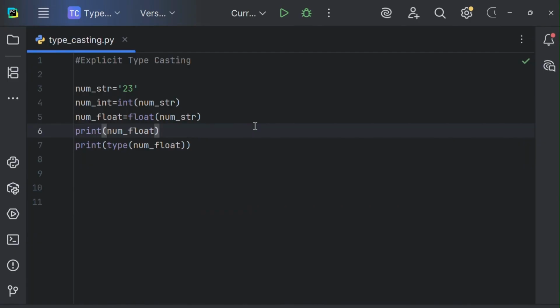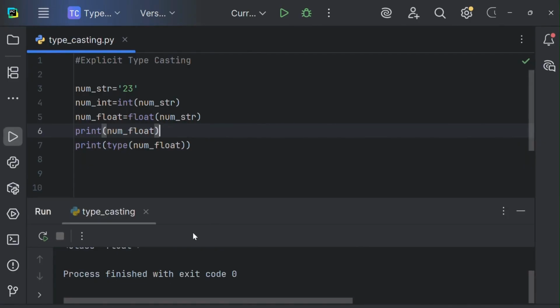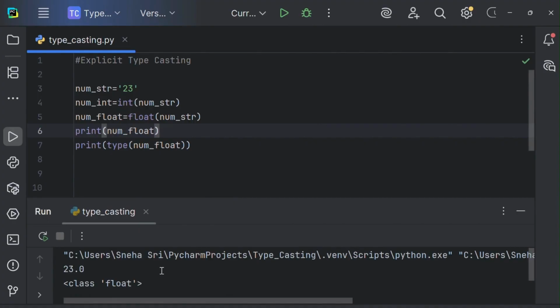Okay, let's execute this. If you see here, we got the output as 23.0, then the class as float. So basically we have converted this num underscore str, which was a string data type, to an integer, then to a float as well.